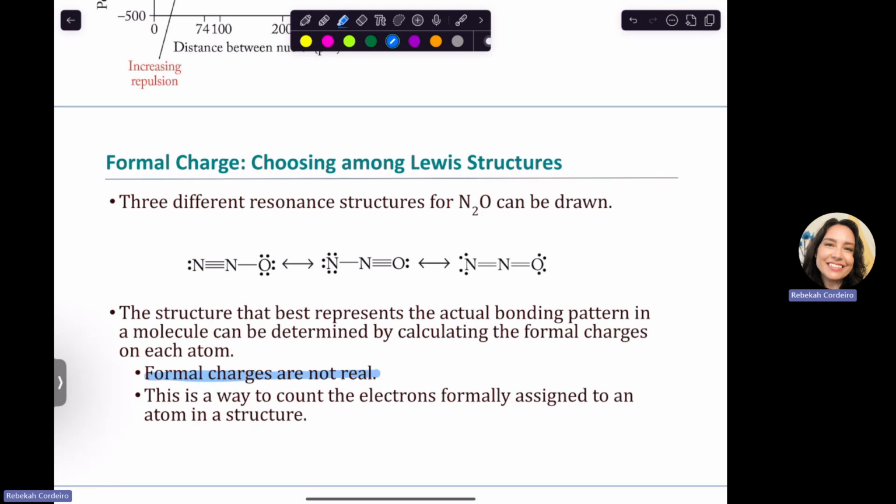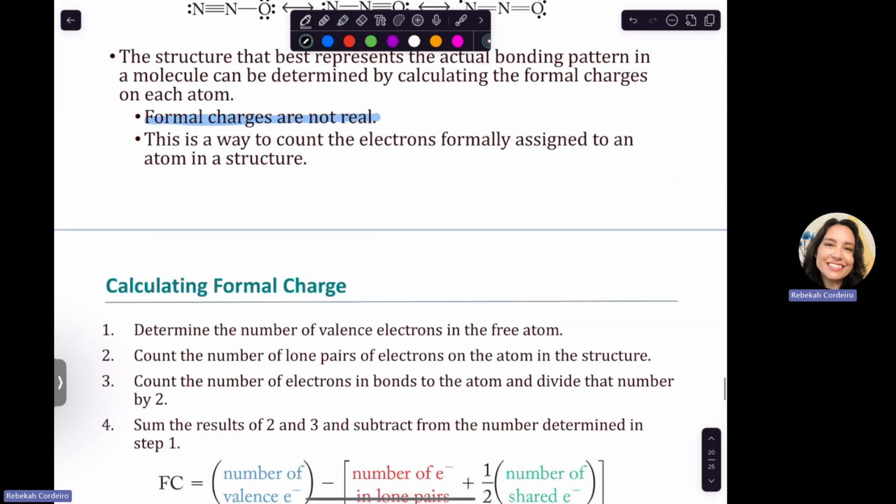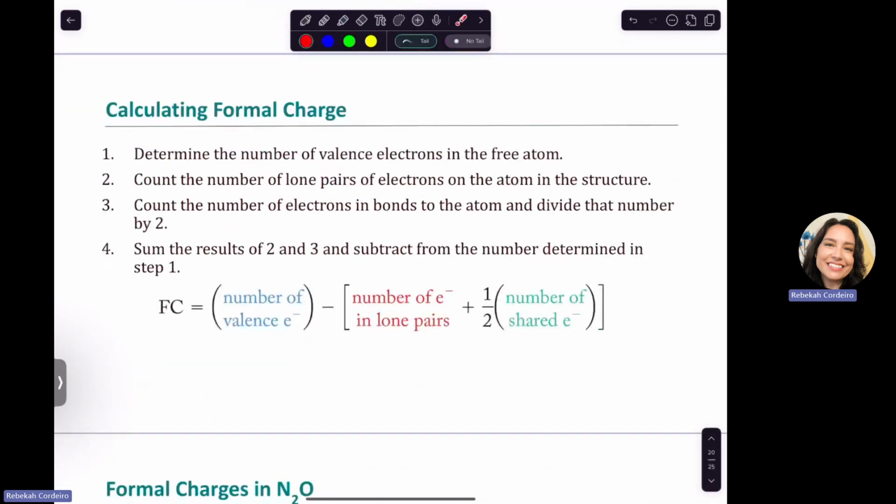So when we are adding formal charges, we are not doing ionic stuff. We are not talking about bond polarity or anything like that. We are just counting up the electrons that are assigned to an atom. Okay. I have an easy way of counting formal charge, and the textbook has a way of counting formal charge. So formal charge is number of valence electrons minus the number of electrons in lone pairs on the atom minus 1/2 of the number shared. Here's an easier way. Formal charge equals valence electrons for that atom minus dots minus lines.